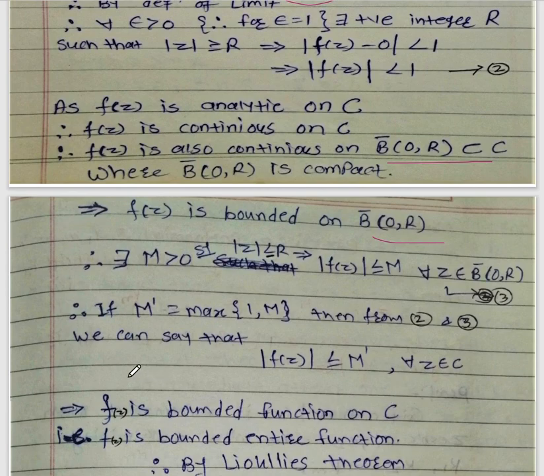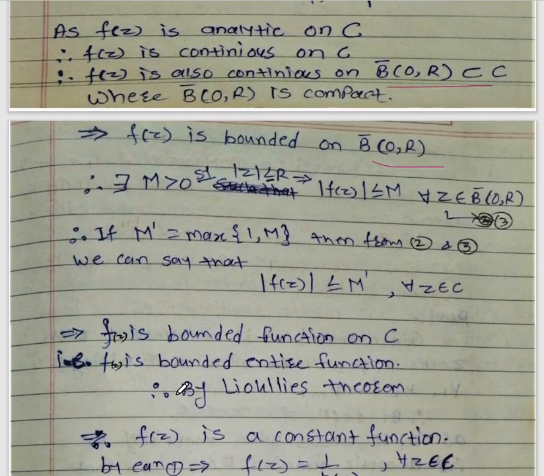Let M dash equal the maximum of M and the bound from equation 3. Then from equation number 2 and 3 we can say that mod f of z is less than or equal to M dash for every z belonging to C. Therefore f of z is bounded on the complex plane C, so f of z is a bounded entire function.